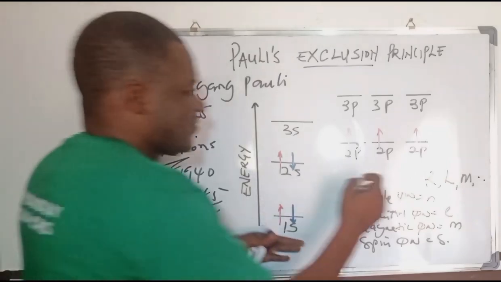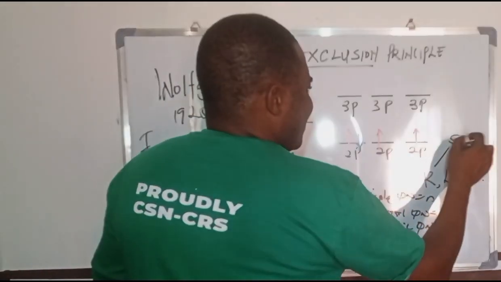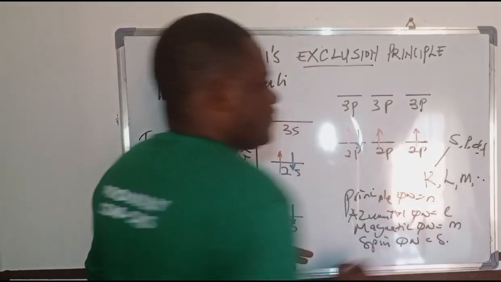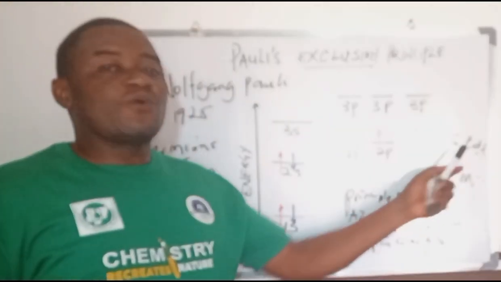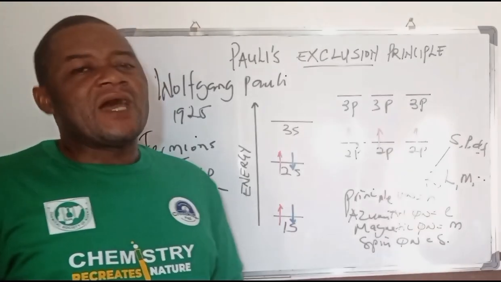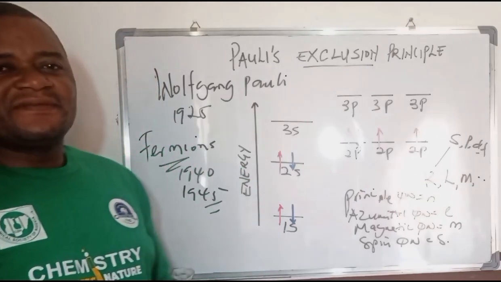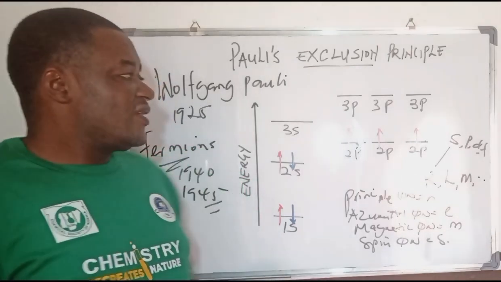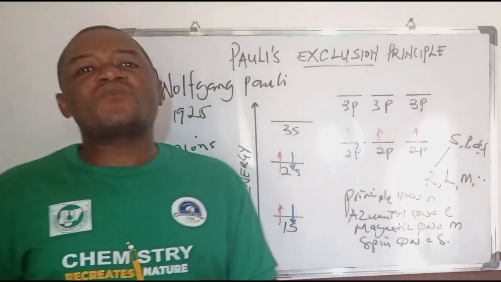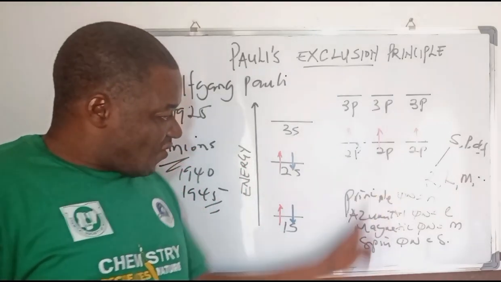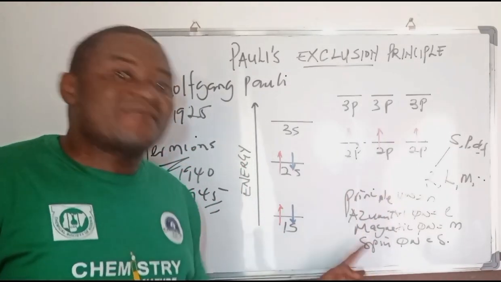In these shells you have the S, P, D, F subshells. Now, classical mechanics simply says, look, for each of these subshells there is no way you are going to have all four quantum numbers identical.